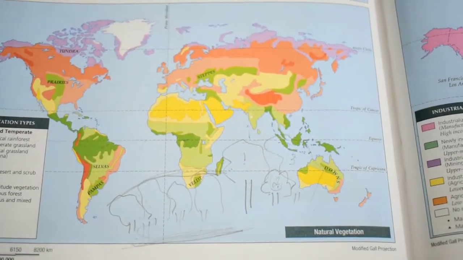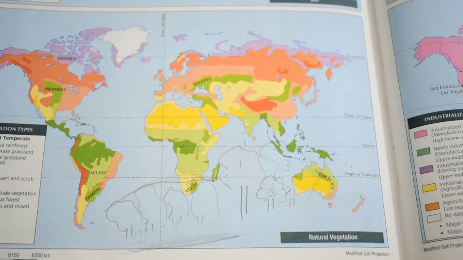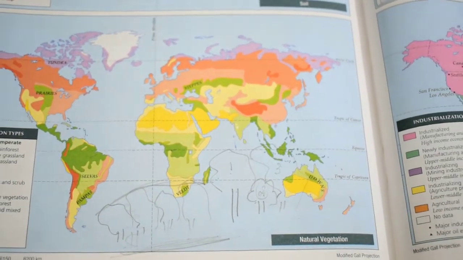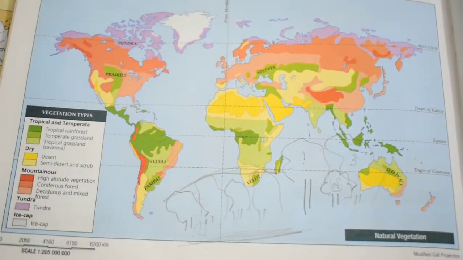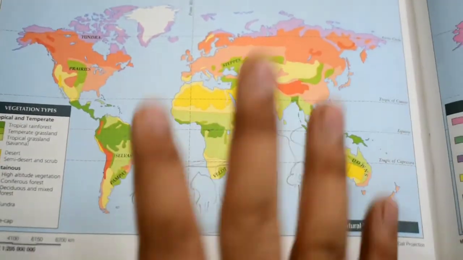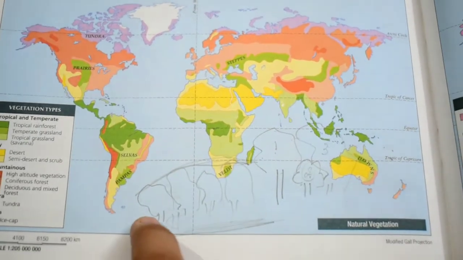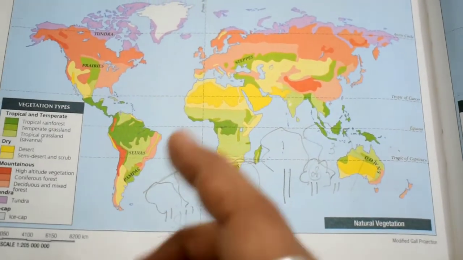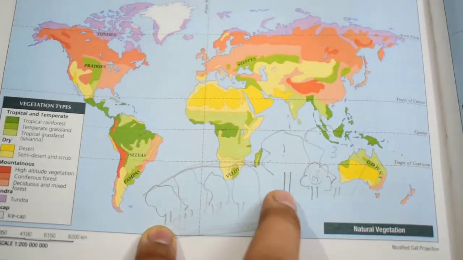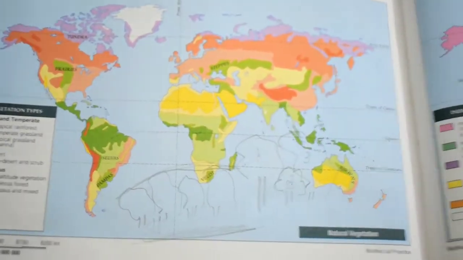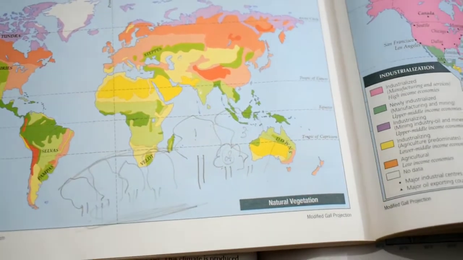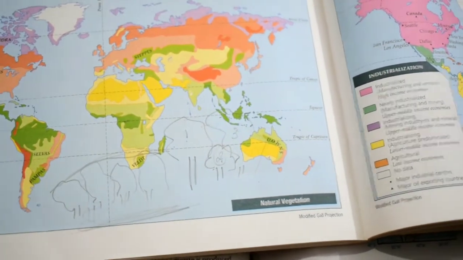The dense forests have hundreds of species of trees grown side by side over a small area. Thus, the trees are not found in pure stands of a single species, which means that it is not that a single variety of tree will be growing in a huge area. No, in an equatorial area you will find many different trees in a single area. And suppose we want to cut a rosewood tree. One rosewood tree will be here, the other will be over here, maybe another over there. So it becomes difficult to locate, search, and cut such particular types of tree. That is why it still is a problem.